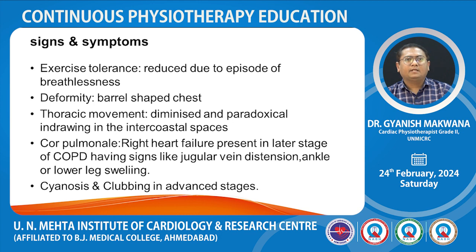Signs and symptoms: exercise tolerance reduced due to episode of breathlessness. Deformity present are barrel chest, thoracic movement diminished due to hyperinflation of the lung, and paradoxical indrawing in the intercostal spaces. COR P, that is right sided heart failure, present in later stage of COPD, having signs like jugular vein distension, ankle or lower leg swelling. Cyanosis and clubbing in advanced stages due to chronic hypoxemia.